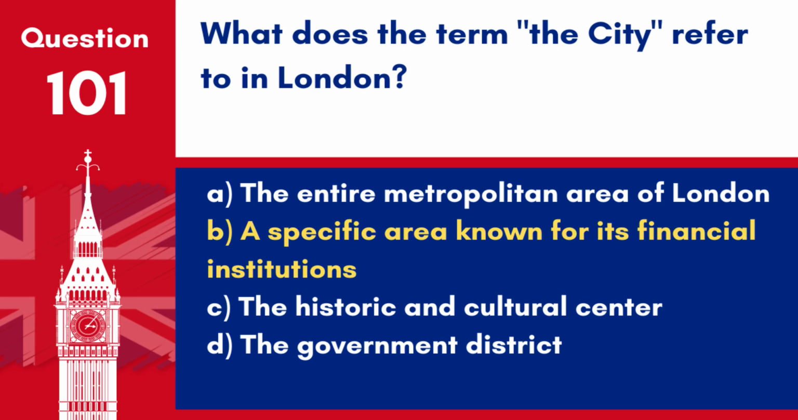Answer: B. A specific area known for its financial institutions. The City refers to a small area within Greater London that is a major business and financial centre, known as the City of London.